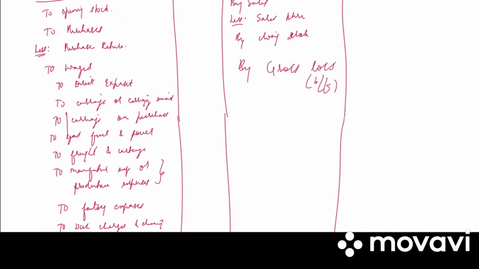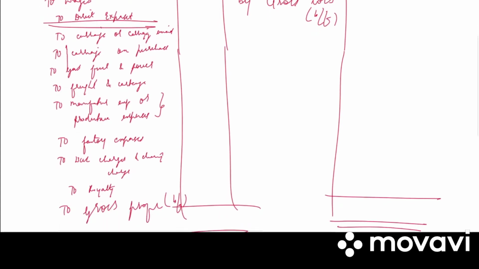So under direct expenses, we will be having carriage or carriage inward. So what is it? It is generally paid for bringing the goods to the factory or to the place. Next we have manufacturing expenses, all the expenses which are incurred in the manufacture of the goods such as coal, gas, fuel, water, power, factory rent, all these are your manufacturing expenses.